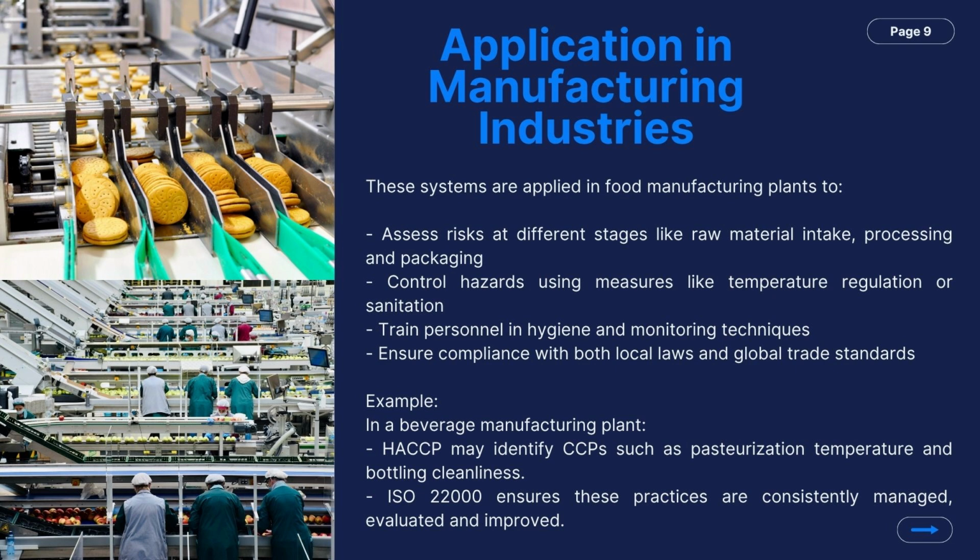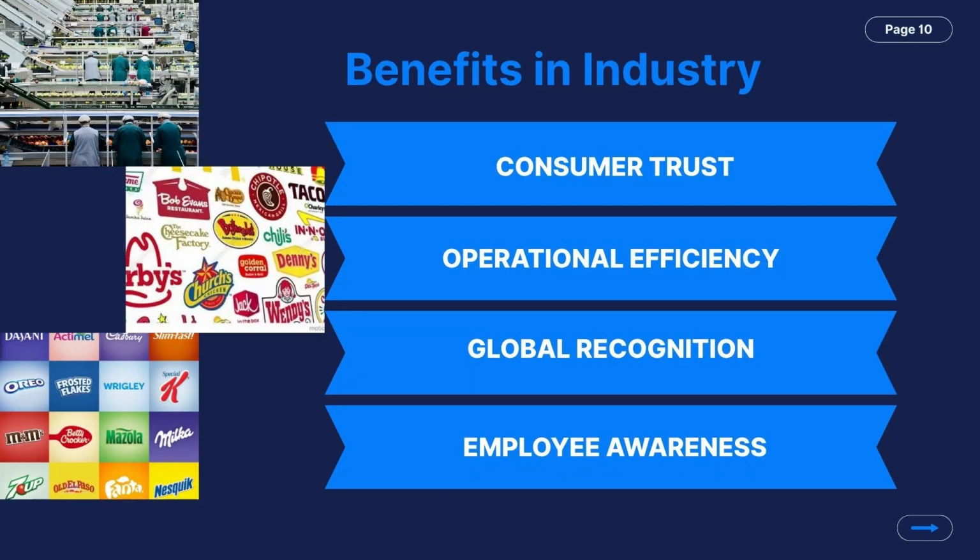Now, what do we gain when implementing these things? Well, we have customer trust. A certification signals commitment to safety. The operational efficiency. It streamlines processes and reduces waste. And if we meet the international food safety standards, we will be recognized globally. Also, the employee awareness, which boosts food safety culture within organizations.